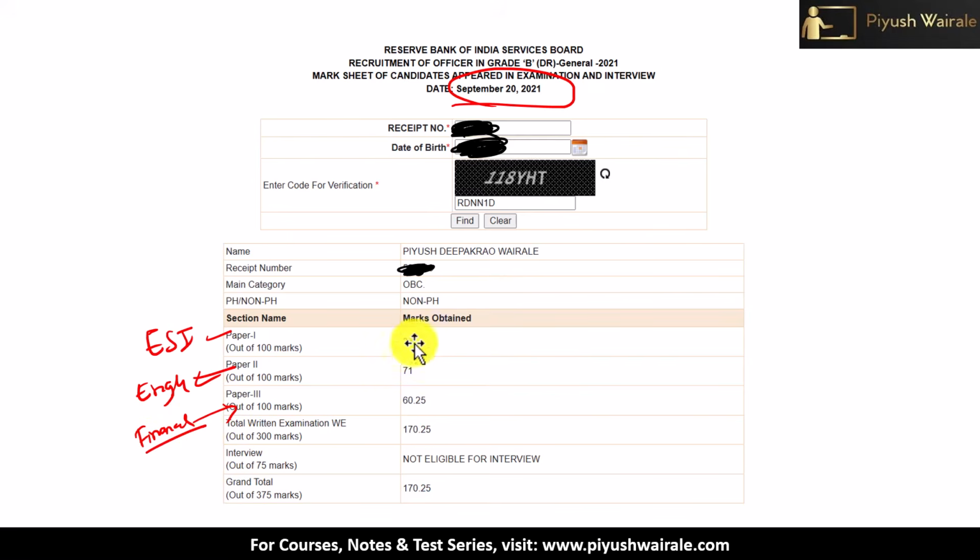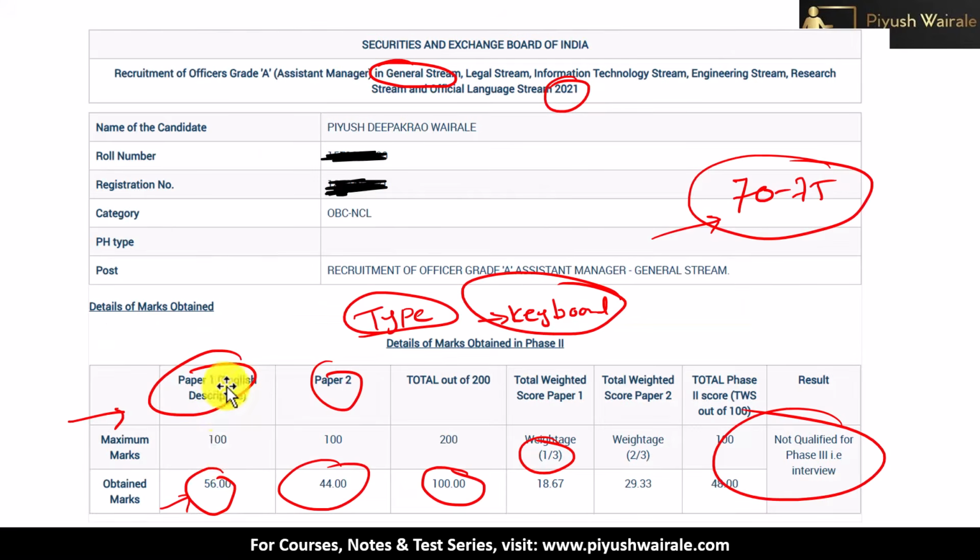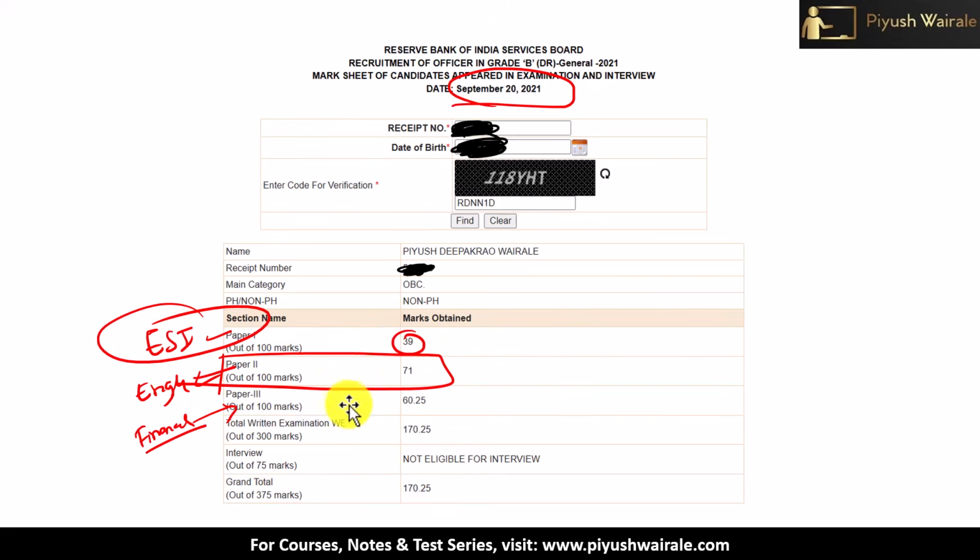Okay. So I got 39 marks in economics and social issues, and because of this only, I'm not able to clear the RBI Phase 2 exam. Look at the English marks here. I got 71 out of 100. First I gave the SEBI paper, then I gave the RBI paper. So what I did to improve from 56 to 71, this is what we are going to discuss now.